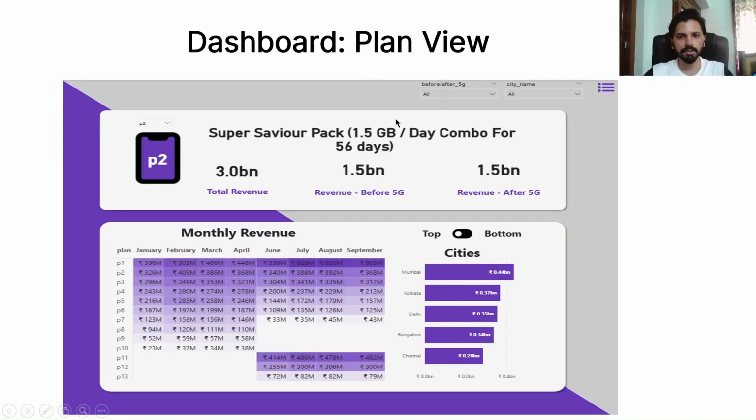The third view is the plan view in this dashboard. Based on different plans of the Wavecon Telecom company, how much total revenue they have generated, and before 5G, what was their revenue, and after 5G, what was their revenue. So overall, the plan performance. And on the downside, here is the monthly revenue generated by each plan in all the months. And on the right side here, you can see top five or bottom five cities and the revenue they have generated. So this was all about the dashboard.